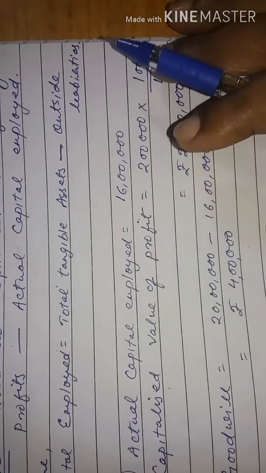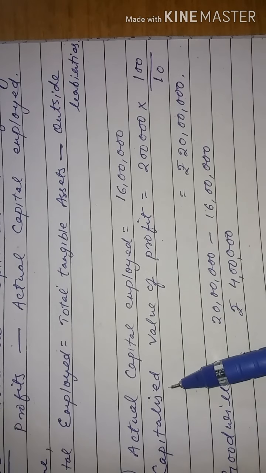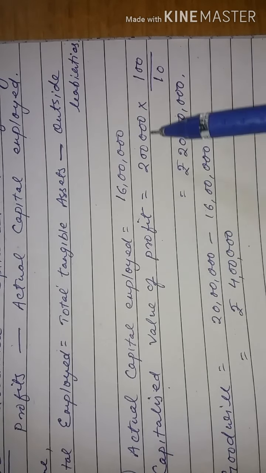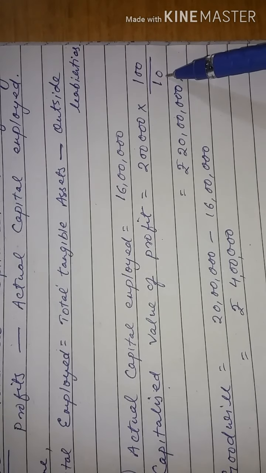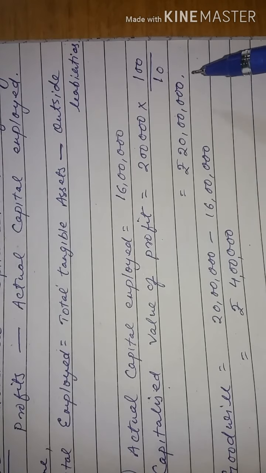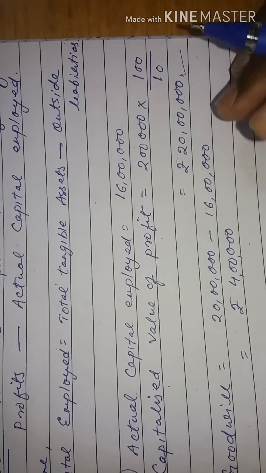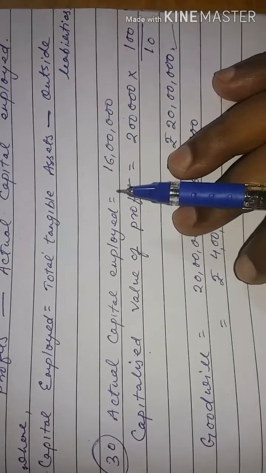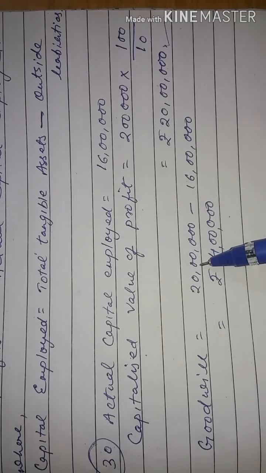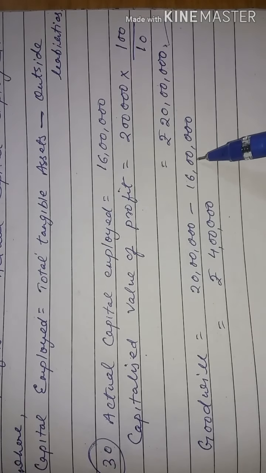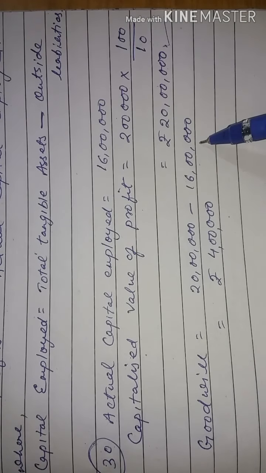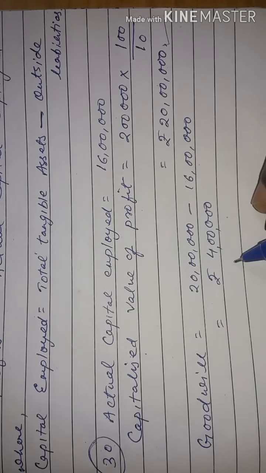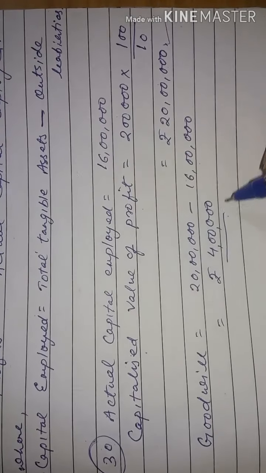On the basis of average profit, we have to calculate the capitalized value of average profit. 2 lakh into 100 by 10% is 20 lakh. Goodwill is equal to capitalized value of average profit minus capital employed, which is already given in the question, 16 lakh. So in this question, the value of goodwill is rupees 4 lakh.